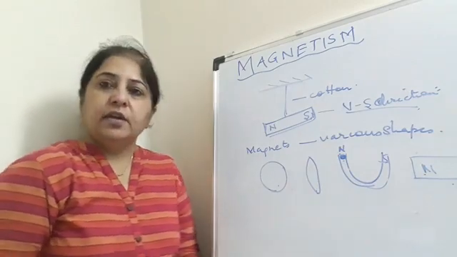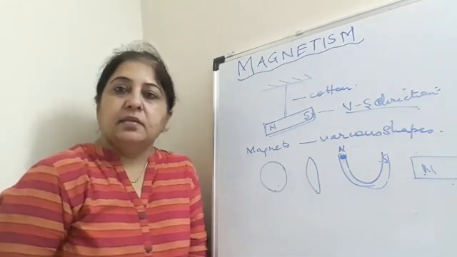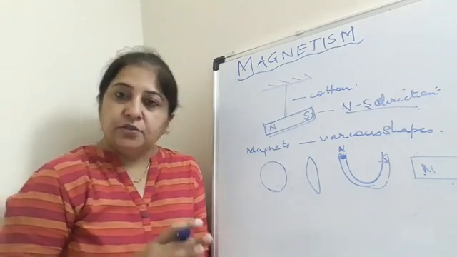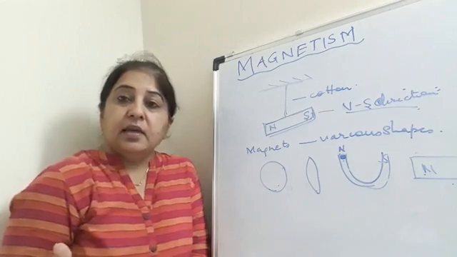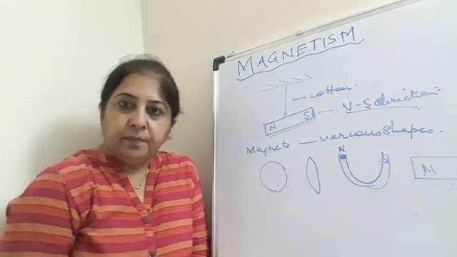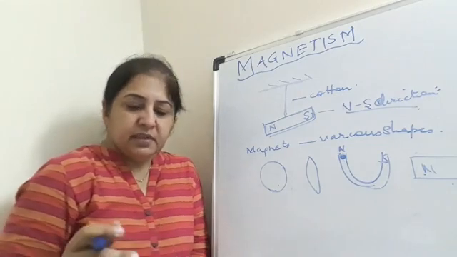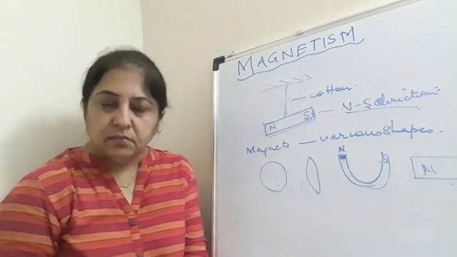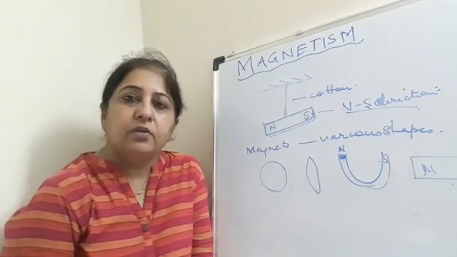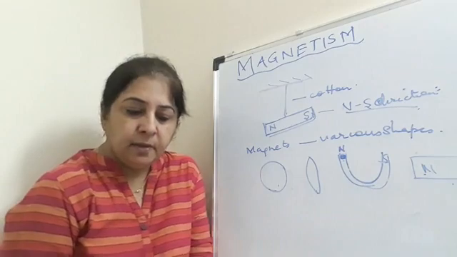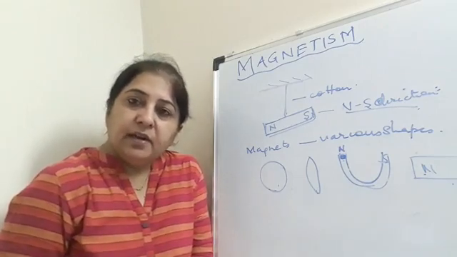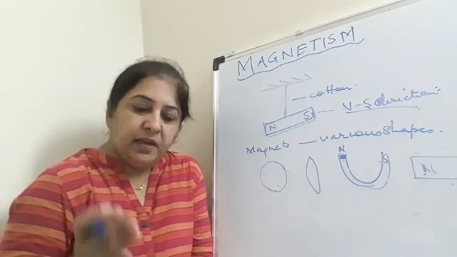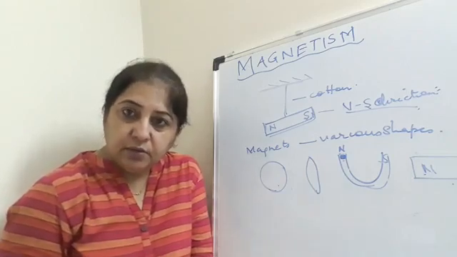So what did we study today? That a magnet is a substance which is naturally available to us. It has an attractive property. When we ask what a magnet is, you will say it attracts pieces of iron, or it attracts metallic substances. So a magnet is a substance which attracts magnetic materials, right? It has two poles, north and south.